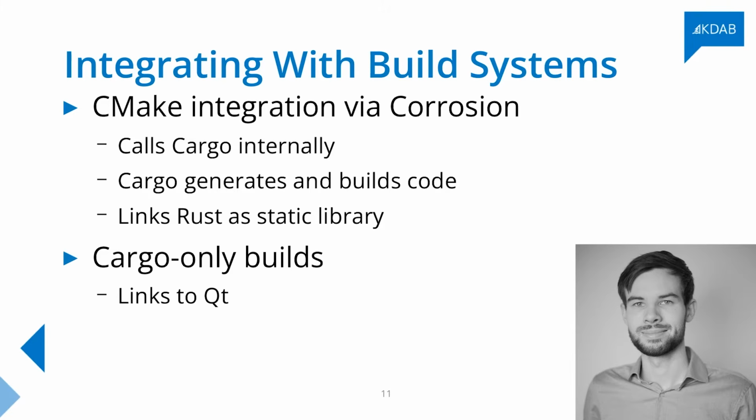In this case, we'll link Qt for you to your build, and that way you can basically get away without any C++ code except for like a few lines of boilerplate if you're using QML. And if you want to add another build system, right, you can also just do what Corrosion does internally, just run Cargo, you get a static library and a bunch of header files, and then you just add the header files to your C++ build and link the static library from Rust to it. And that's basically all there is to it.